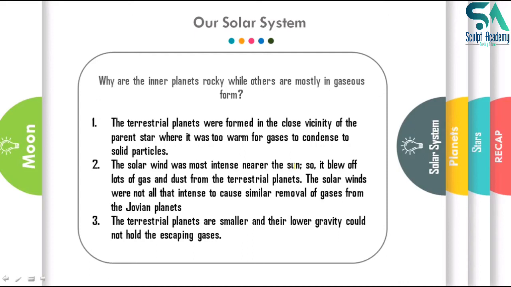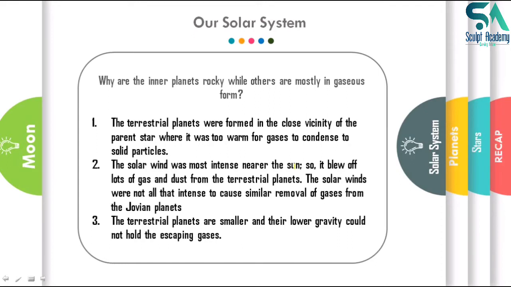The solar winds were also intense up to Mars, but not intense enough at Jupiter or the Jovian planets, because they could not remove gases from there. Solar winds were there, but after Mars they were not intense enough to remove the atmosphere of the Jovian planets.